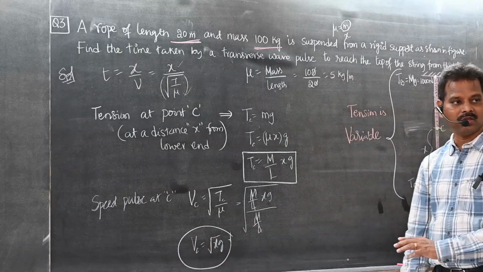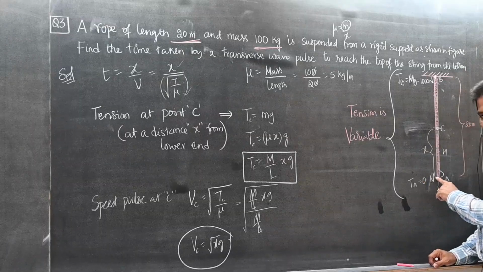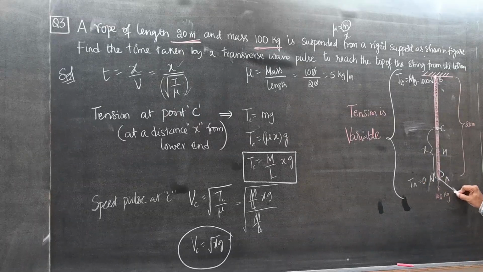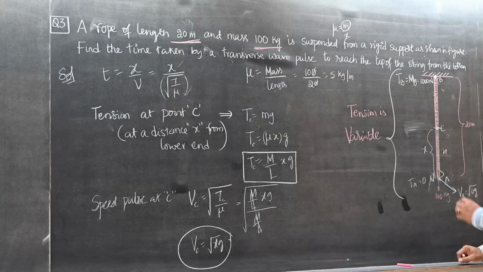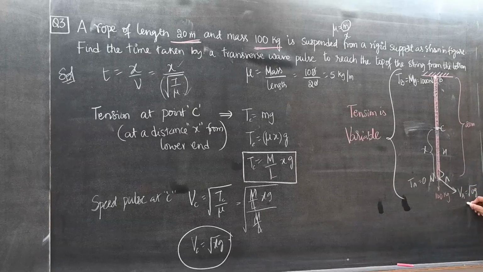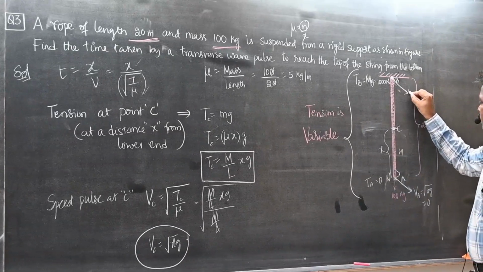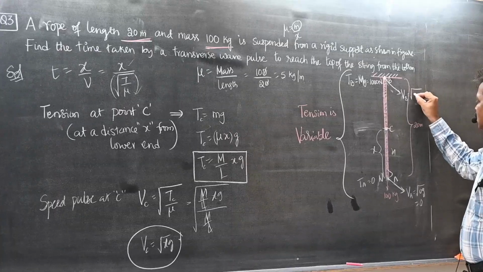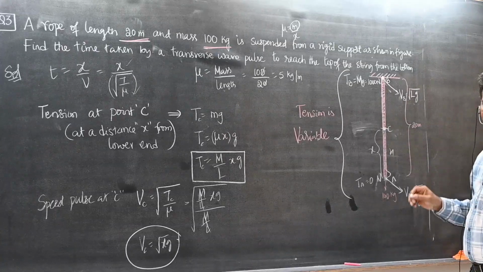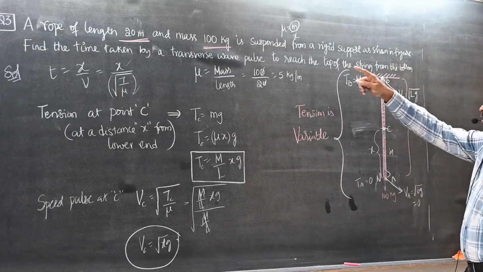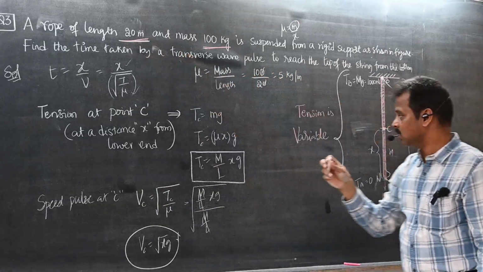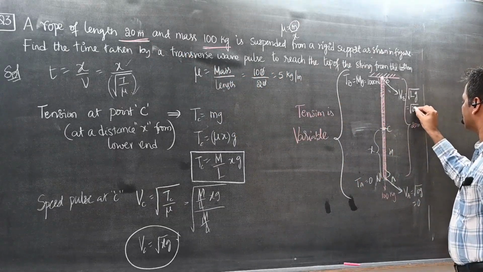Now what is the velocity at A? Root 0 g. Why 0? Because x is 0. So the speed will be 0. What is the speed at B? V at B is root Lg, total length L. Total length how much? 20 meter. Can I write this as root 20 g?